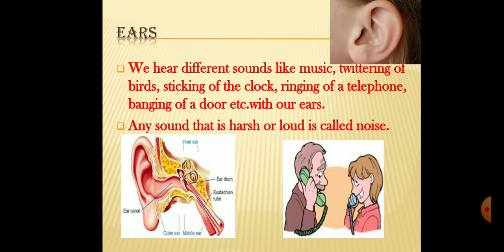Now, the second sense organ is the ears. We hear different sounds like music, twittering of a bird, ticking of the clock, ringing of a telephone, banging of a door, etc. with our ears. That means ears are the sense organ for hearing any sound. Any sound that is harsh or loud is called a noise.